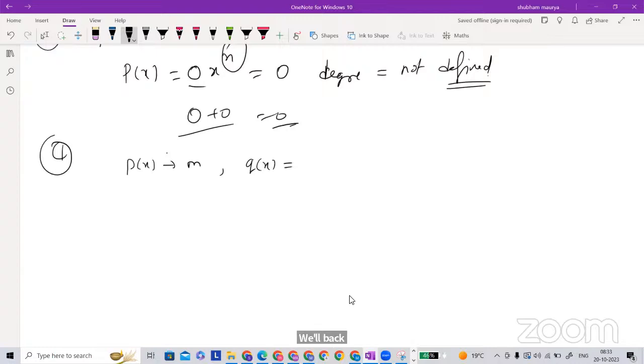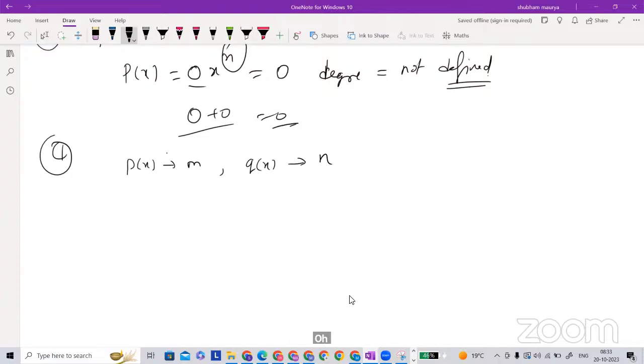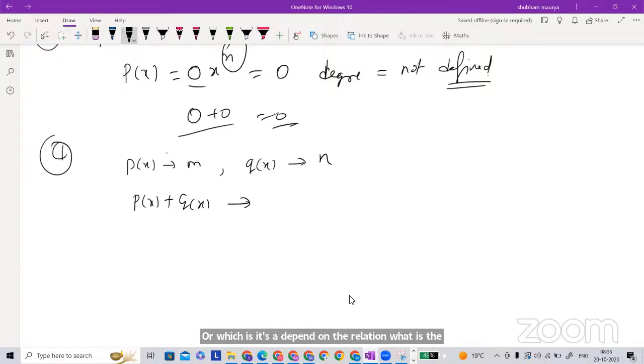Okay, while discussing the turning point, you can ask, and then I will discuss. And the degree of Q(x) is n. So now if you are adding these two polynomials, then the degree would be m or n, depending on the relation. What is the relation between m and n? Once you add them, it is going to be m if m is greater than n, and it is going to be n if m is less than n.